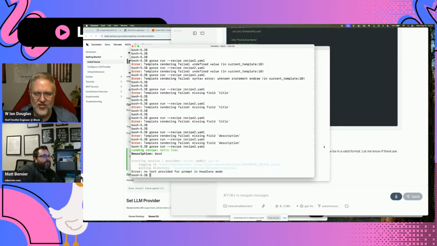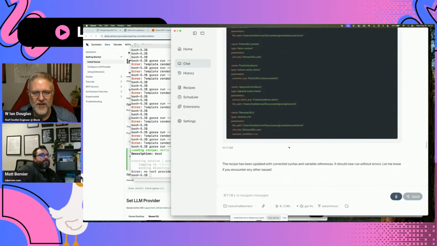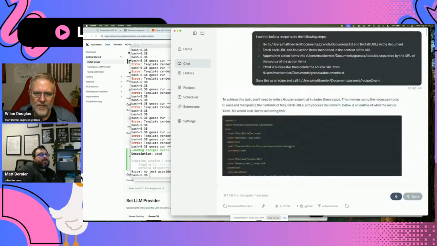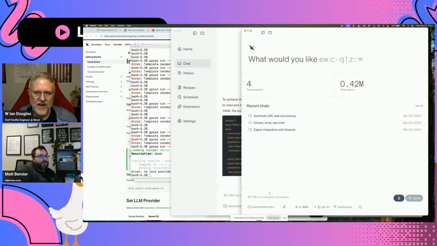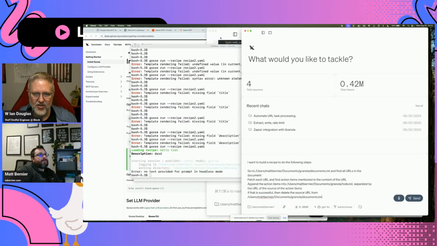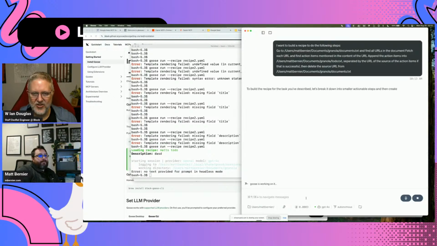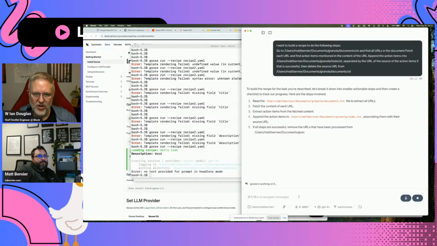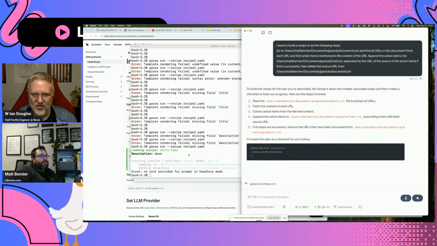So, all right. Let's take a different approach. Let's go back to the top of the Goose window where we gave it the instructions. Just grab all of those, except for the very last line. So we want to do everything but tell it to save a recipe. So just copy that, and then let's start a new Goose window. We're just going to paste that in here. It's going to go do that work for us. So go ahead and send that as is. And then we can save this session as a recipe. Okay. So we're going to let it do what it does, and then we're going to save this as a recipe.